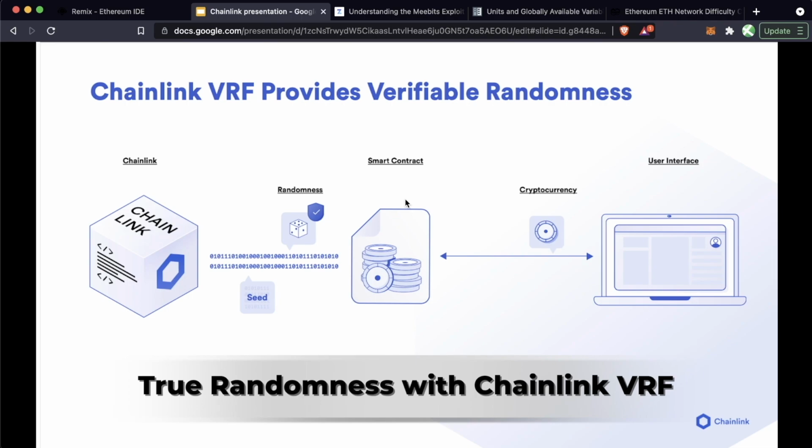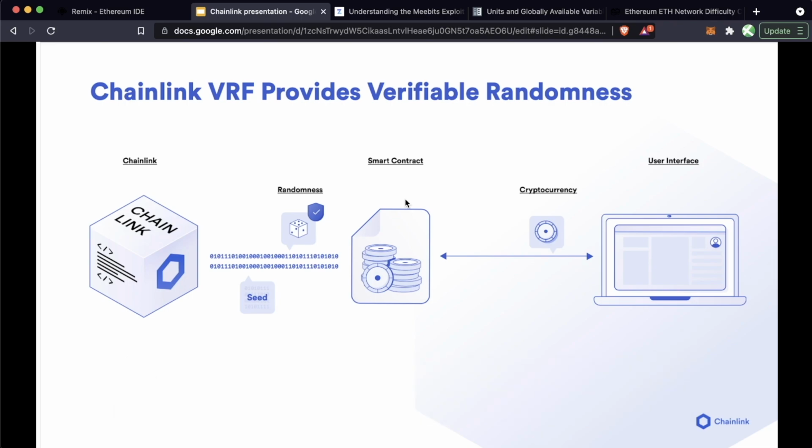In order to get a true random number, we are going to have to look outside the blockchain. The blockchain itself, like I said, is a deterministic system. So we need a number from outside the blockchain. But what we can't do is use just an API that gives a random number, right? If that API becomes corrupted, if they're malicious, if they go down, if something happens, etc. What we need is a provable way to get a random number. And Chainlink VRF is actually that solution. Chainlink VRF stands for Chainlink Verifiable Random Function, and it's a way to get a provably random number into your smart contract.